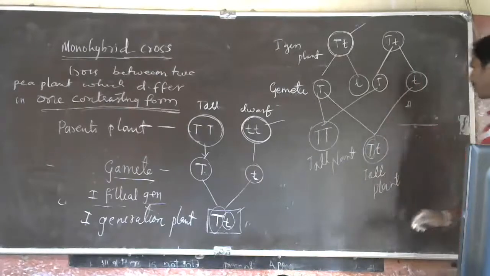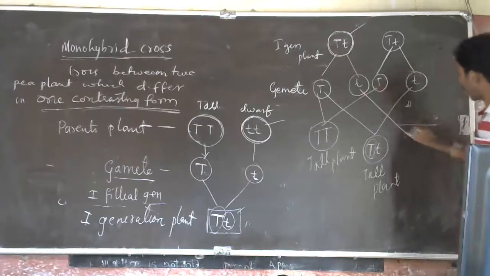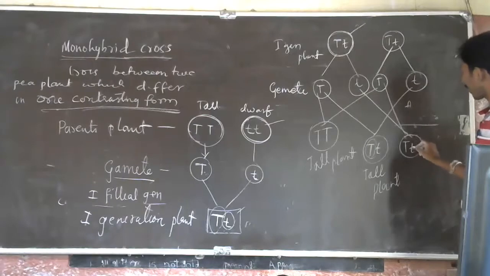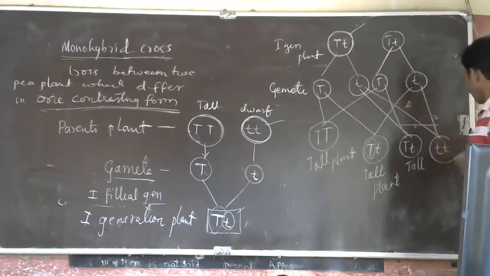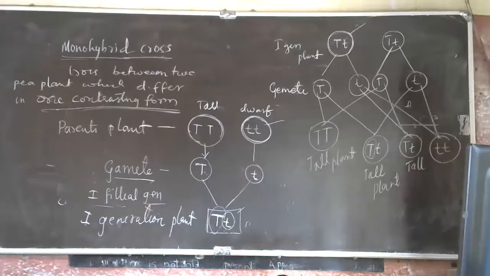Capital T is a dominant gene, and this gamete will fuse with this gamete to form capital T, small t. Again, a tall plant. This gamete will fuse with this gamete, and you get a homozygous condition with recessive factor. This is a dwarf plant.